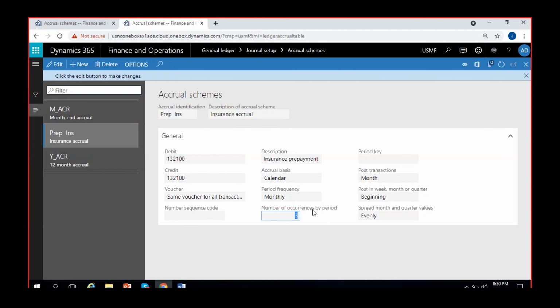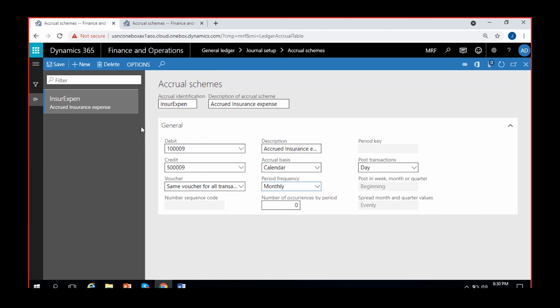Prepaid insurance, yeah, 3. Okay, perfect then. So we can select 12 months, or if it is for 3 months, we can select 3 months. So I want 12 months, like 1 year, right? Occurrences. So I'll select 12 months. Then I'm selecting post transactions on daily basis, weekly basis, monthly basis, quarterly basis. Since we have selected months only here, I'll select months only here.